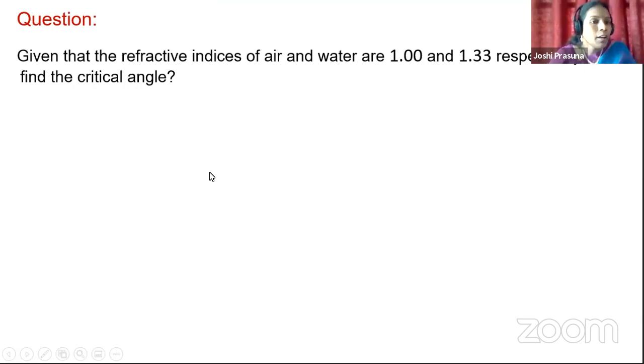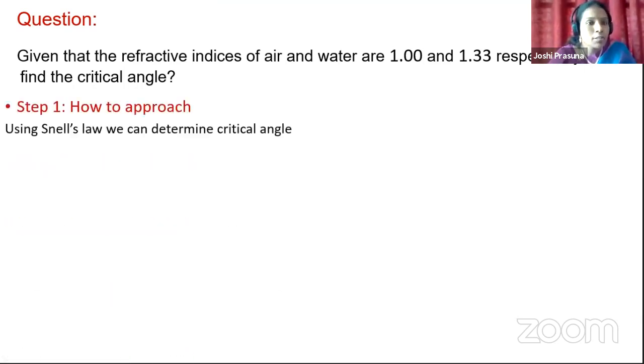We know already to find the critical angle, how we will approach, children? Yes, using the Snell's law, we can determine the critical angle. Okay, so what is the refractive index of air? 1, and that can be taken as N1, and refractive index of water 1.33, that can be taken as N2. Okay, children. So let us solve the problem now. How will we solve? Using the Snell's law, that is sin I by sin R is equal to N2 by N1.